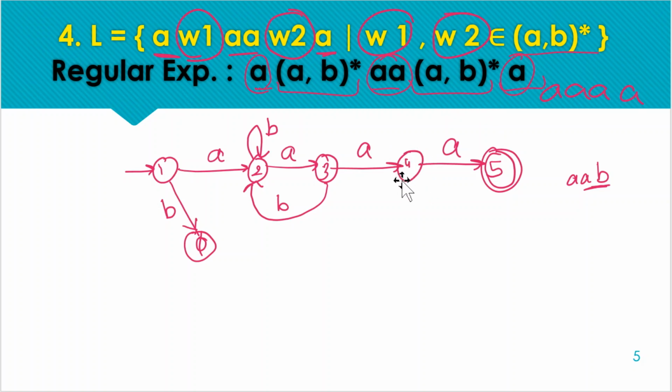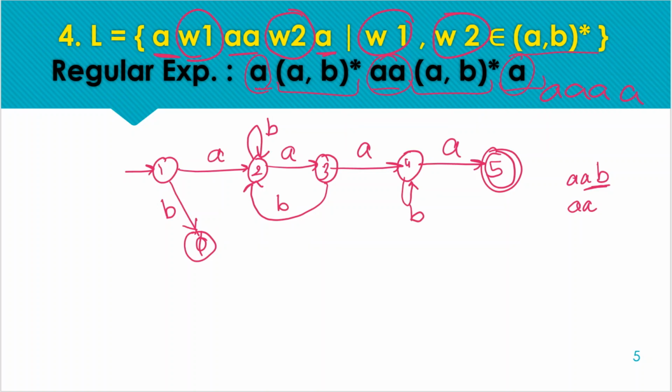Now from this state, state number 4, we have to mark the transition for B. And after double A, we are on the 4th state. That means we have received double A. And on the 4th state we have to make space for this any combination of A, B. Okay, so to make space for this A, B, we can have a self loop at state number 4, and after that we can move to the final state.